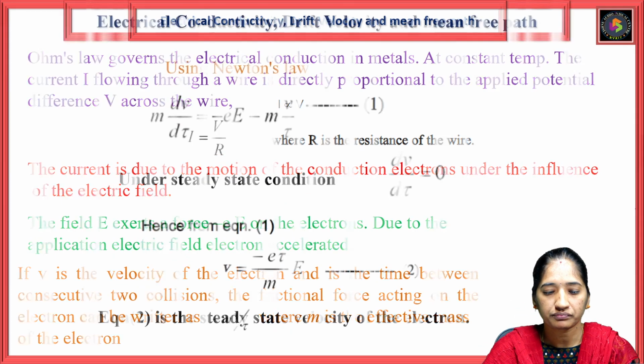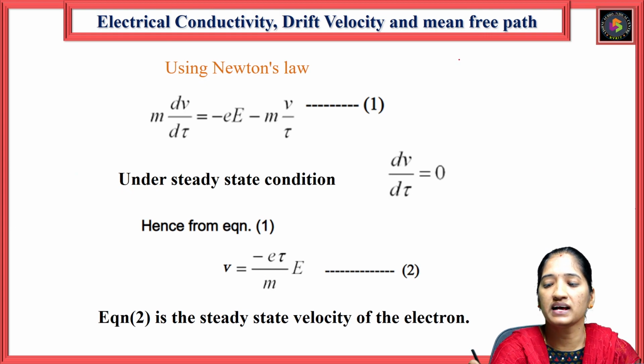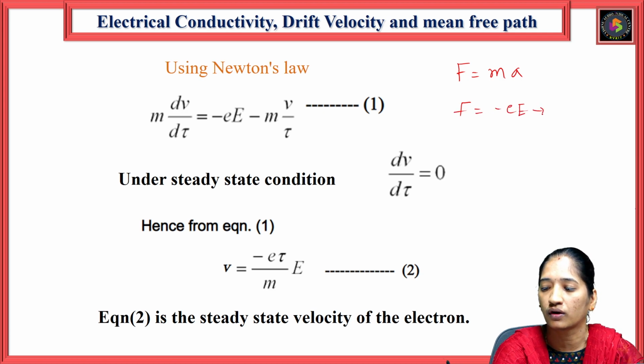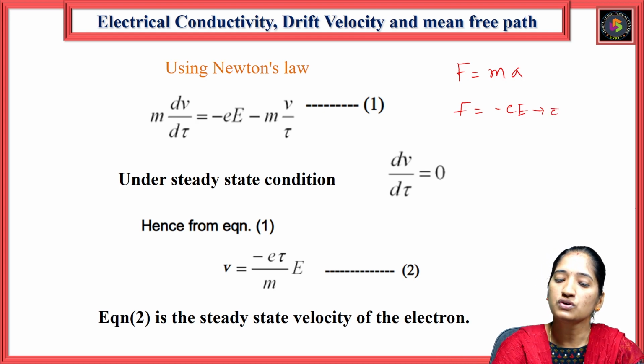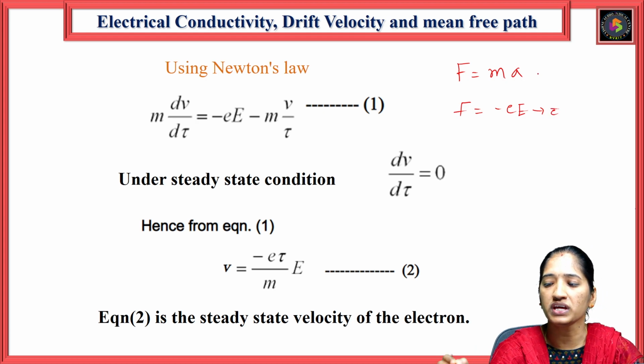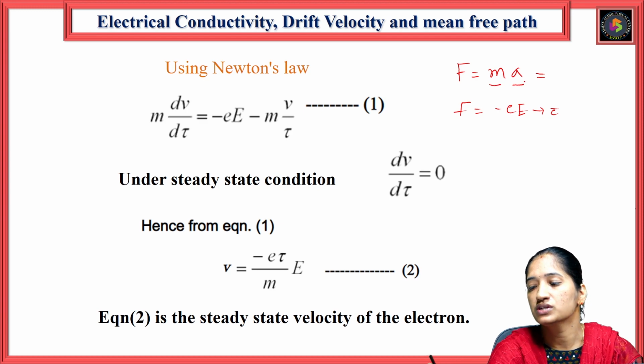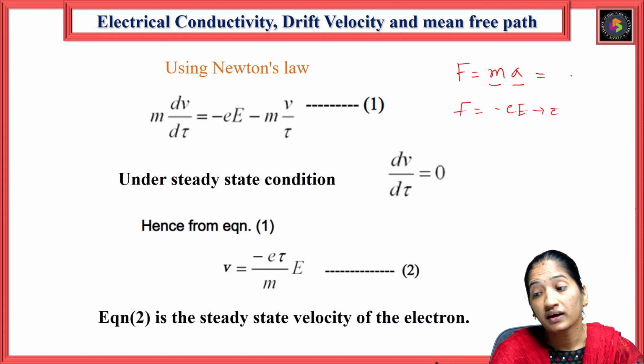So next, using Newton's laws of motion, we know that F is equal to ma. In the case of electrical conductivity, we are applying the external field, giving a force of minus eE on the electron. So we are equating those two equations, F is equal to ma and F is equal to eE. We know the condition F is equal to mass into acceleration, so acceleration depends on the velocity.